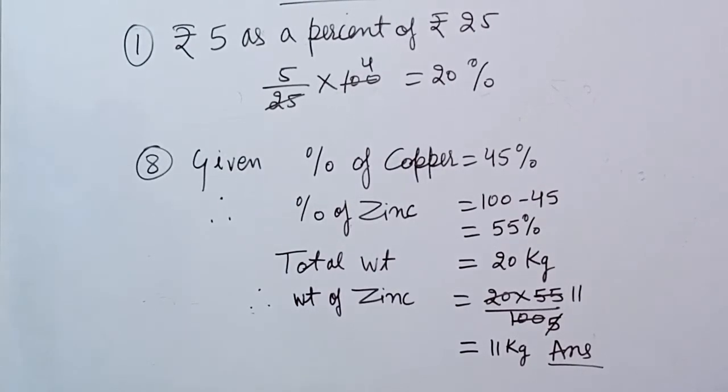And the given weight of the alloy is 20 kg, and we have to find the weight of zinc. So the percentage of zinc is 55%. So the weight of zinc will be 20 into 55 upon 100. 5 twenties are 100 and 5 elevens are 55. So 11 kg will be the weight of zinc in the alloy. So in that manner you can do sum number 8 and sum number 1. Other sums of this type you can do with the help of this sum.